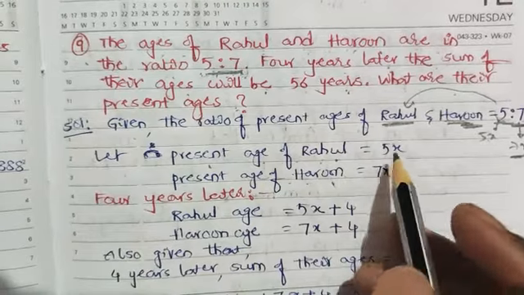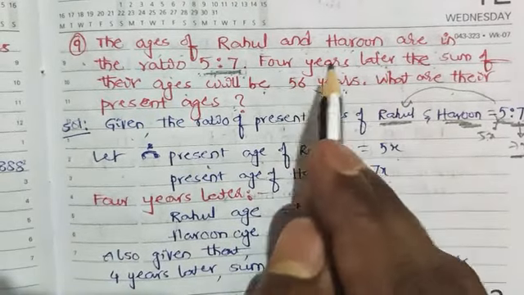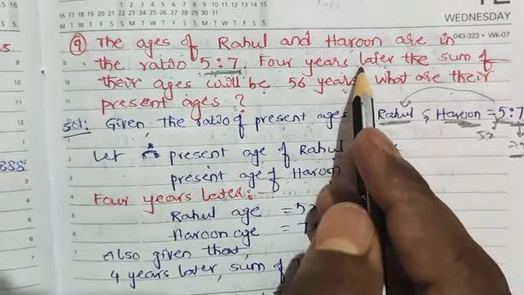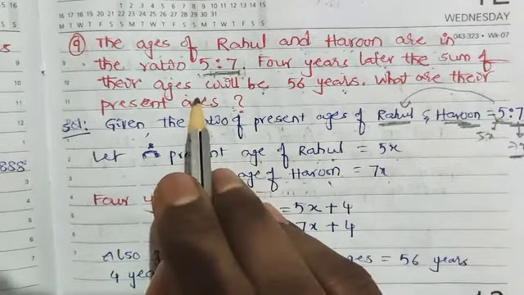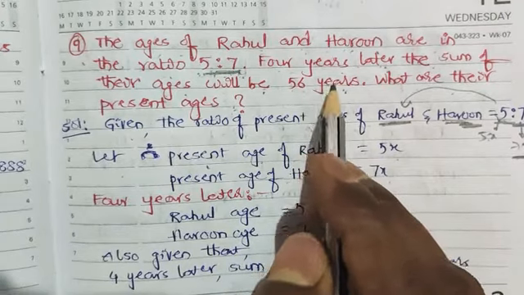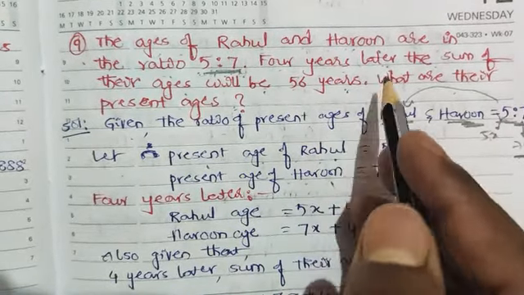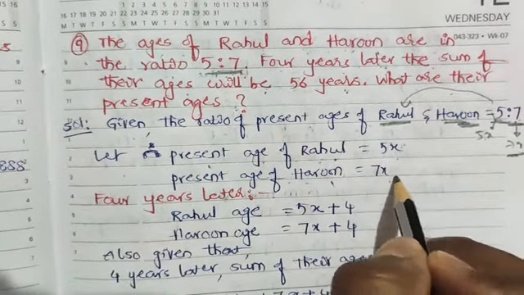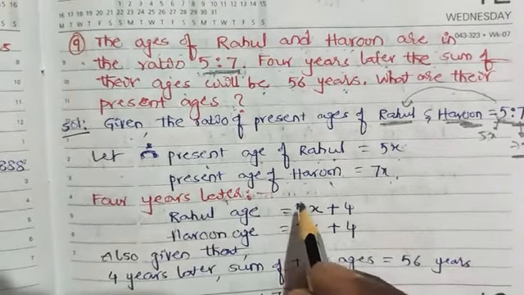Now coming to the question, 4 years later means 4 years after. Later means after 4 years. The sum of their ages, by adding those two ages, you will get 56. This is the information given in the question. Let us see, 4 years later their age will be what? Now at present their ages are 5x and 7x.